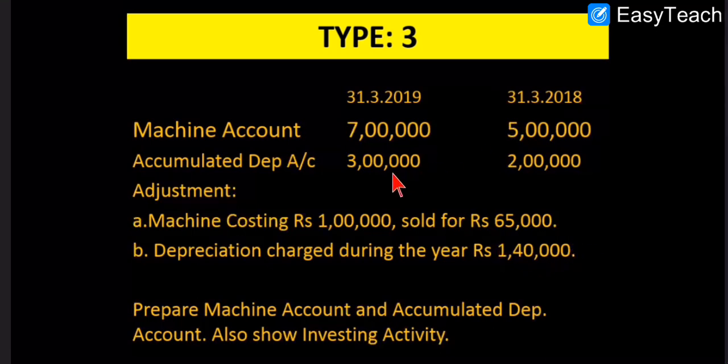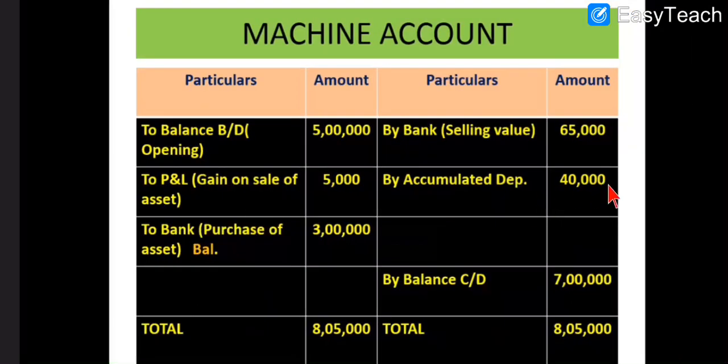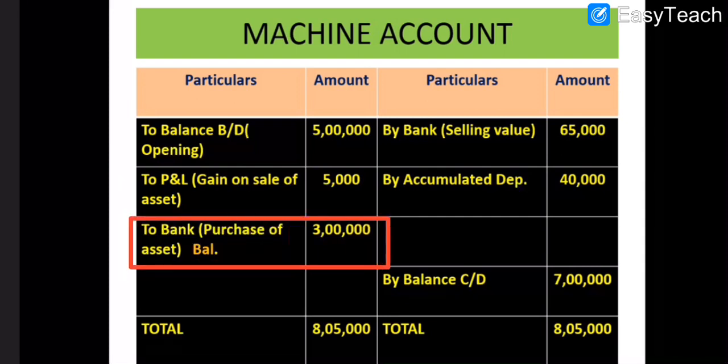Out of that 1,40,000, 1 lakh is already in the balance sheet, which means it is already adjusted. So only 40,000 is to be adjusted more. That's why only 40,000 is written on the credit side. And the profit of 5,000 is written on the debit side to the profit and loss account. So by subtracting all this, we got the balance of machine which is purchased during the year.